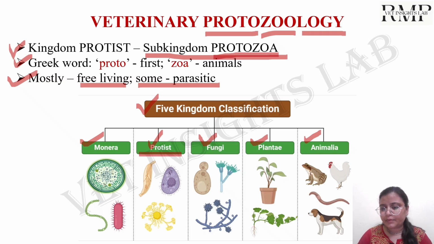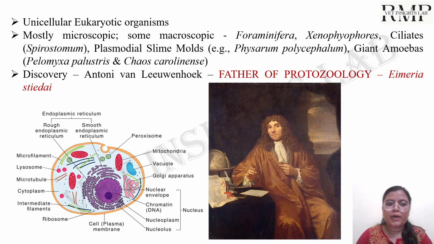Now, the protozoa are all unicellular eukaryotic organisms. That means all the protozoa have a single cell which performs all the vital activities. And eukaryotic means they have a well-defined cell. They have a cell membrane and cell organelles like endoplasmic reticulum, Golgi bodies, mitochondria, and they don't have a cell wall.